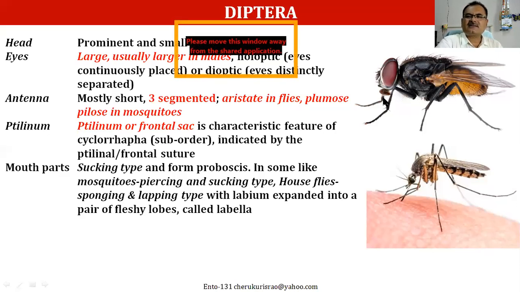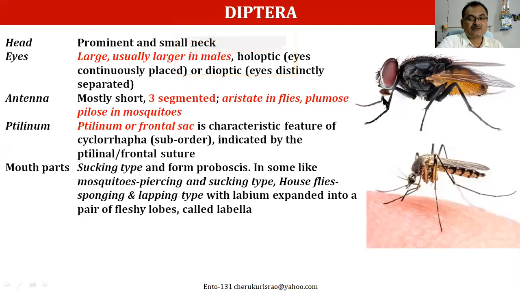And the mouth parts, they have very well developed piercing and sucking mouth parts, especially in mosquitoes. The mouth parts are more developed in female mosquitoes compared to male mosquitoes.